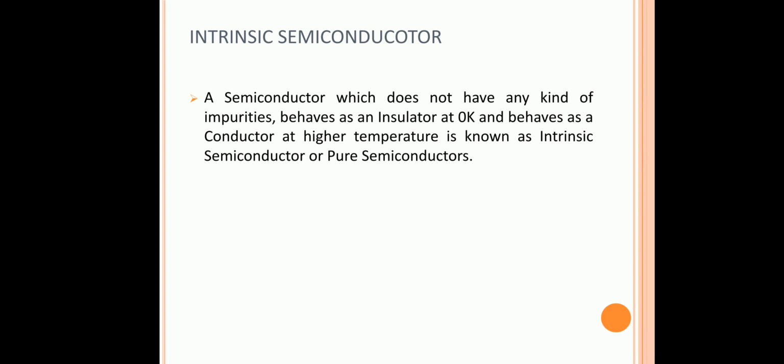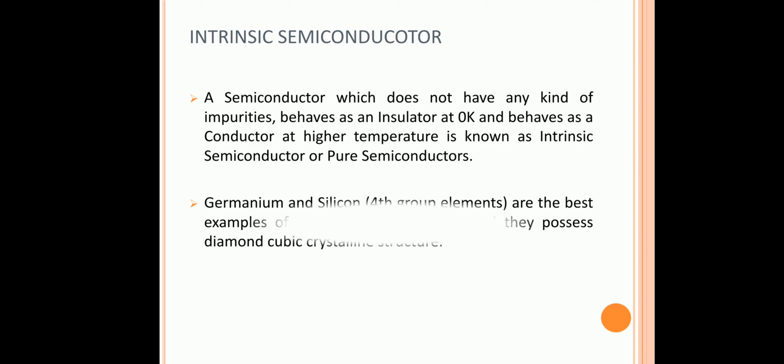A semiconductor which doesn't have any kind of impurities, behaves as an insulator at 0 Kelvin and behaves as a conductor at a higher temperature is known as an intrinsic semiconductor or pure semiconductor. Already we said that a semiconductor in its purest form is known as an intrinsic semiconductor, and it acts as an insulator at 0 Kelvin, and if it gets sufficient energy to overcome the band gap, it acts as a conductor.